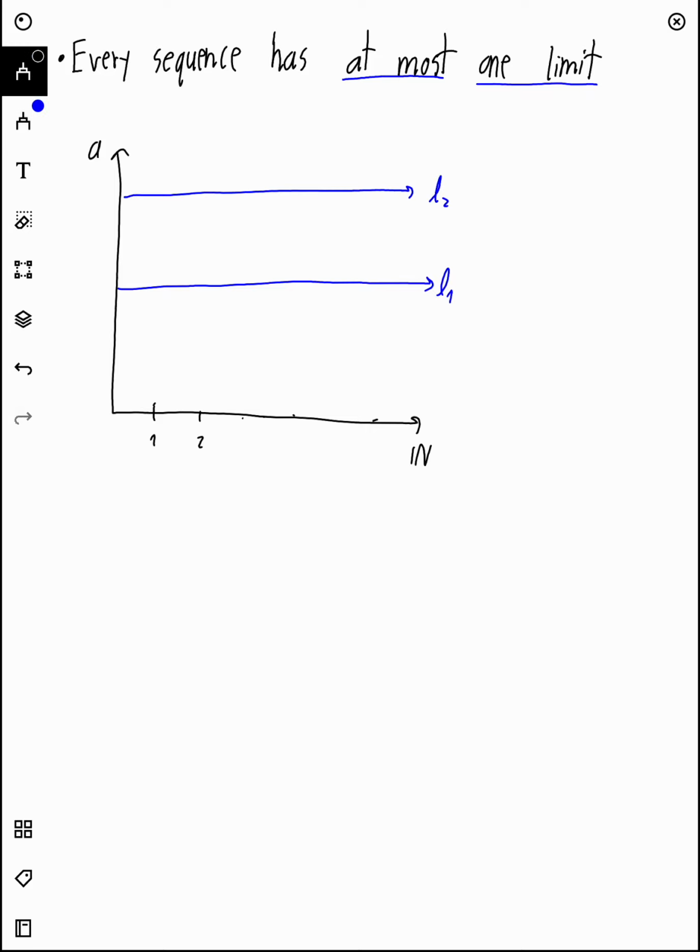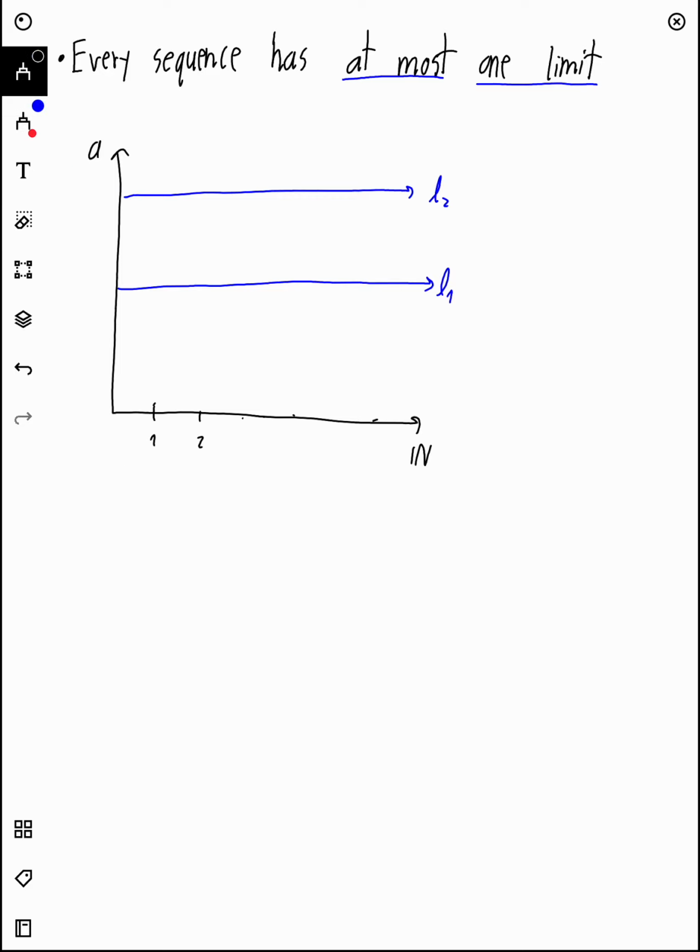So basically, we can say our sequence has two limits, L1 and L2, and then we're going to show with the definition of a limit of a sequence that this is impossible. So we know if L1 is a limit, then for every epsilon greater than 0, okay, actually first I can just show you what's even going to happen in the proof.